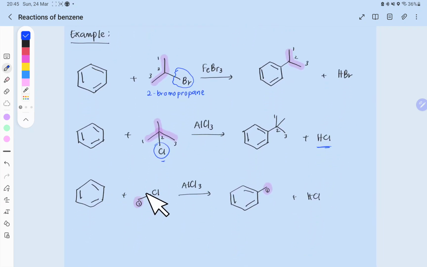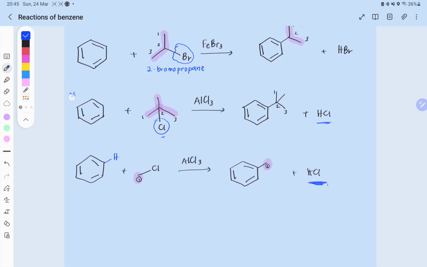And another one is chloromethane. We substitute with the hydrogen. If you want to show the hydrogen, you can. So what happens is that we take this one carbon and place it there. So we get this one carbon right here, and we get HCl as the product.